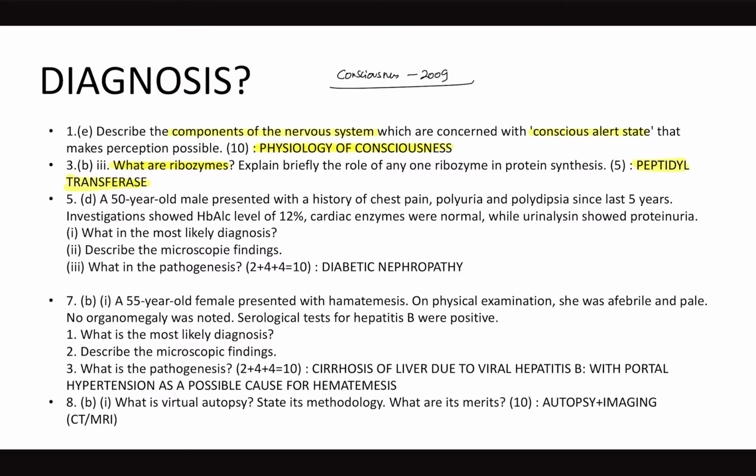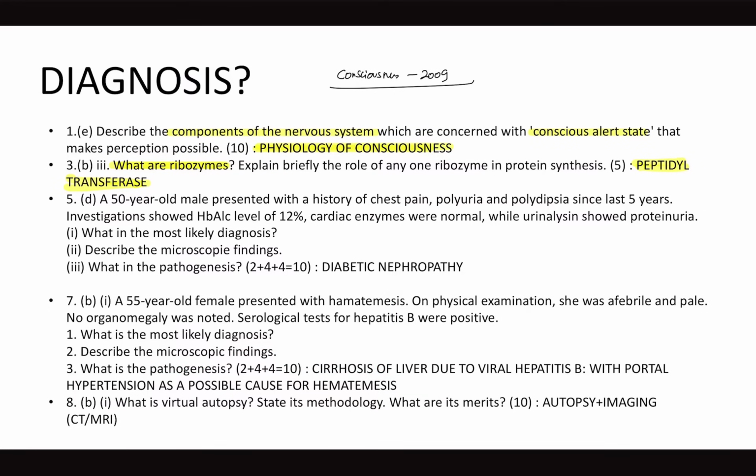Right? Cirrhosis of liver due to chronic hepatitis B leading to esophageal varices bleeding, probably because of complication portal hypertension. So describe the microscopic findings. Cirrhosis of liver is part of pathology syllabus. So cirrhosis of liver due to viral hepatitis with portal hypertension as a possible cause. So now write about cirrhosis of liver. What is its microscopy? And also, what is the pathogenesis of cirrhosis of liver?